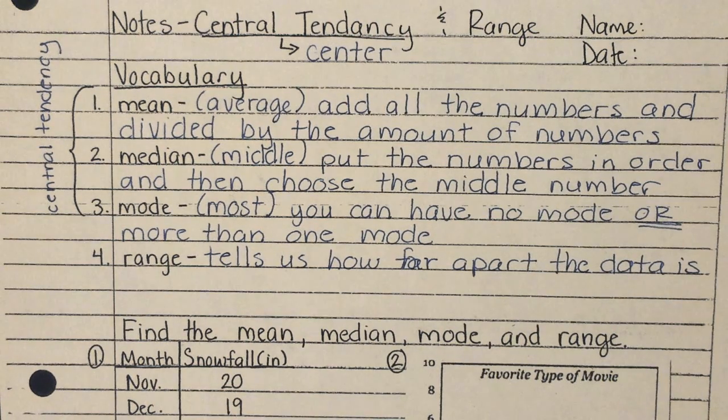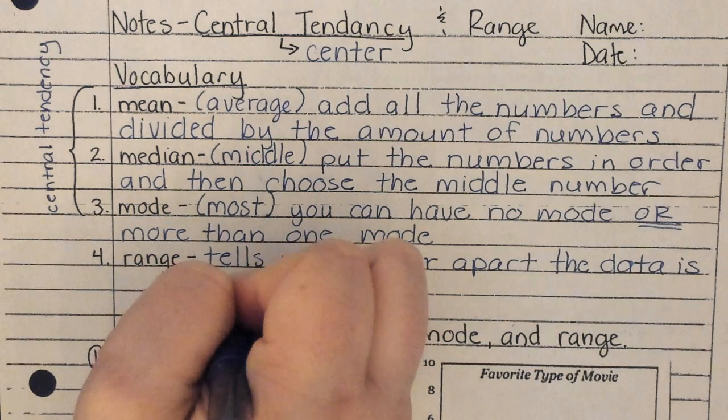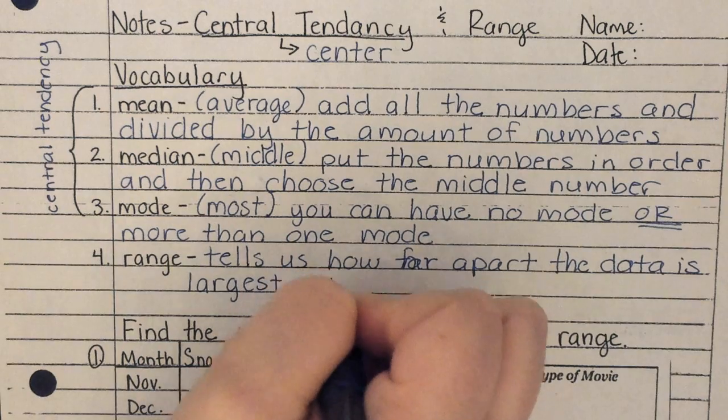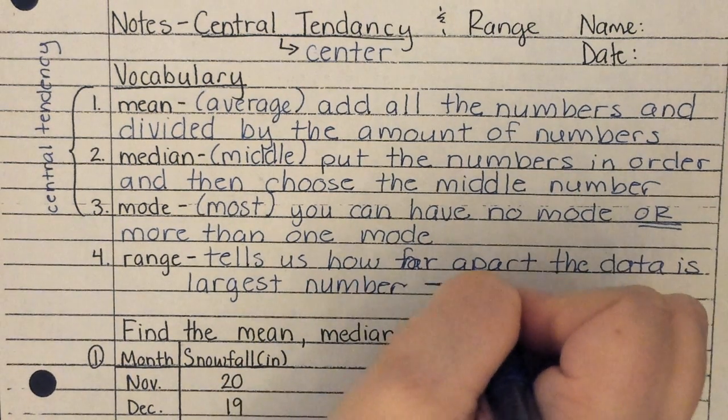So I like what Alexa tells me, but if Alexa was doing statistics and she was going to tell me the range, she would say, the range for today is 12 degrees, which means that my temperature is going to go from the low to the high. The difference would be 12 degrees. So it's going to be spread out 12 degrees. And the way that we would find our range is we would take our largest number, and like Lily said, I would subtract my smallest number.